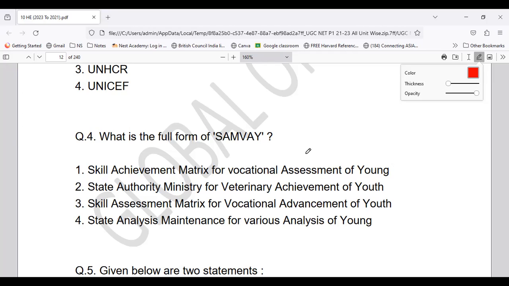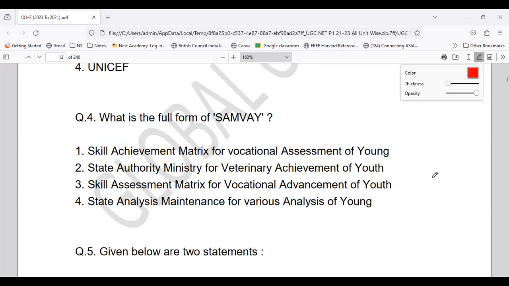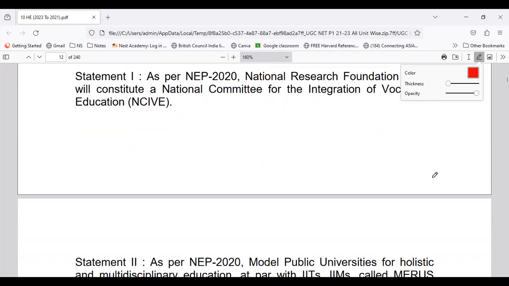So yes, question number 4, everyone. SWAYAM is none other than Skill Assessment Matrix for Vocational Advancement of Youth, which stands to be the right answer. Right? Okay.